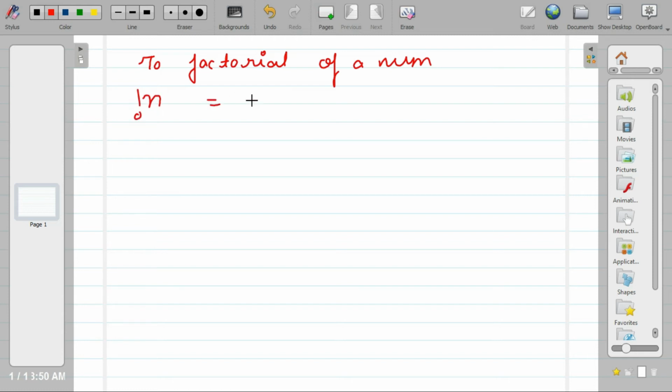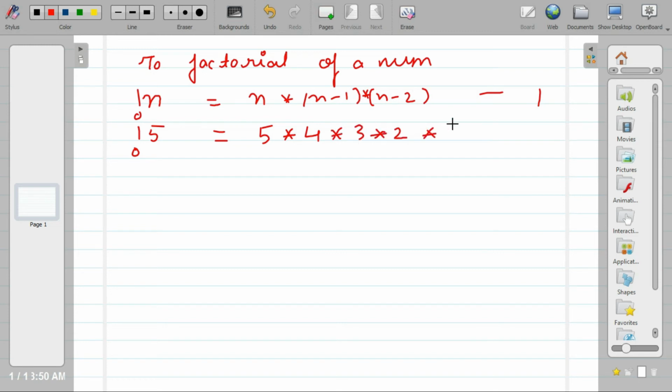So factorial of n is n into n minus 1 into n minus 2 up to 1. For example, we need to calculate factorial of 5. So factorial of 5 is going to be 5 into 4 into 3 into 2 into 1.